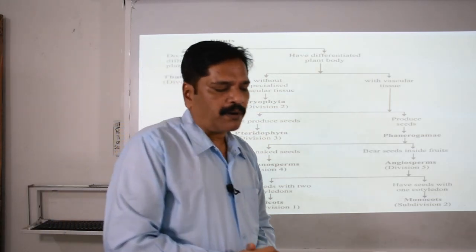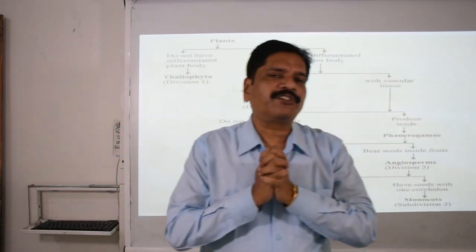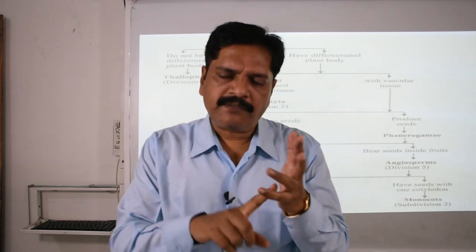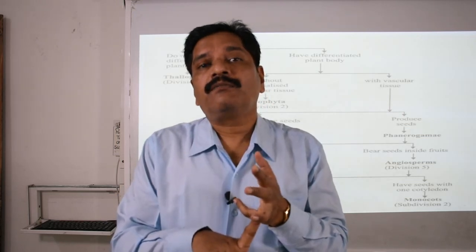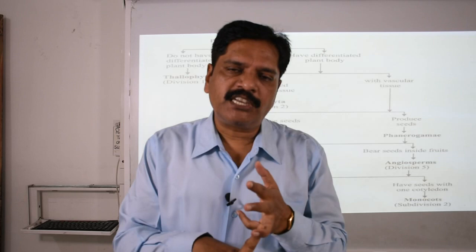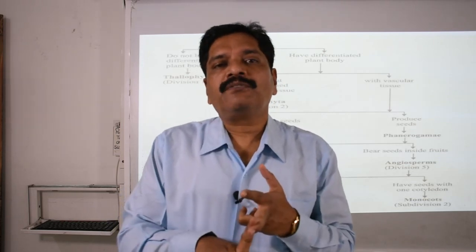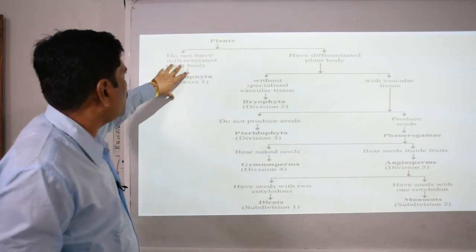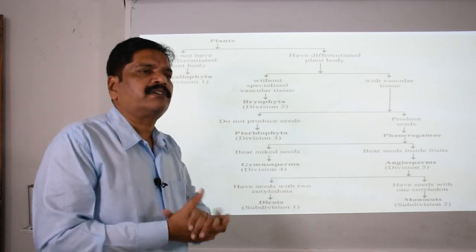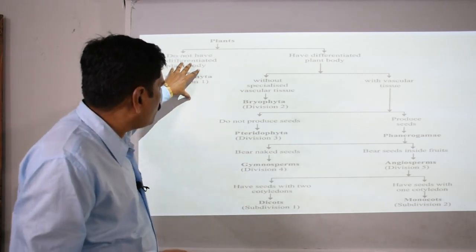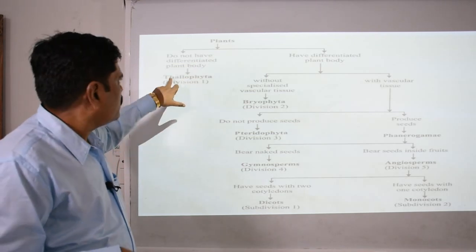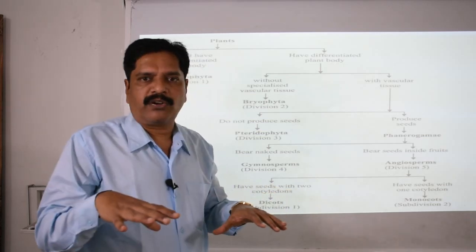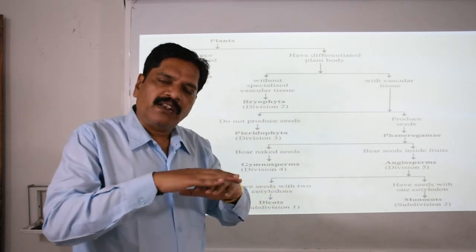Okay, so just take this flow chart of classification. First of all, kingdom Plantae. What are the basic features? Three main basic features. First, eukaryotic and multicellular. Second, they are photosynthetic autotrophs in nature, and third, they have a cell wall. Okay, this is a plant. Then it is divided into two parts. One is those which do not have a very well distinct body, and we keep all these organisms in the thallophytes. Thallus means a flat structure, a flat body, just like a layer.